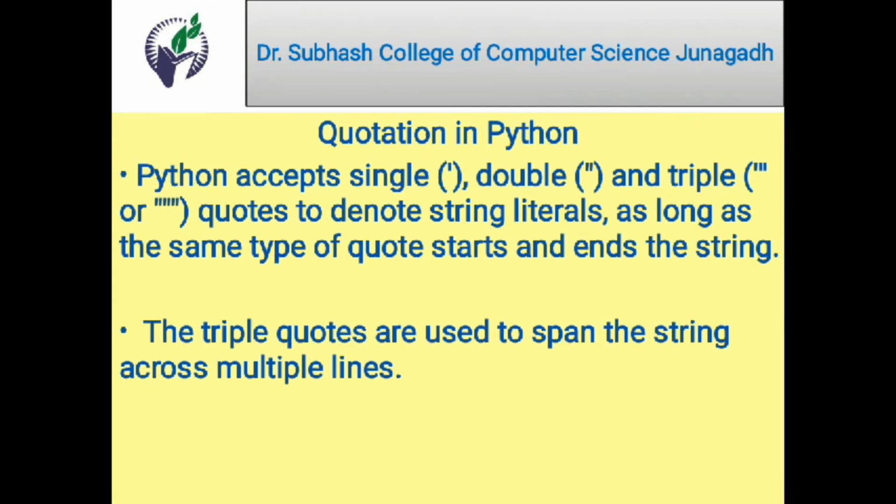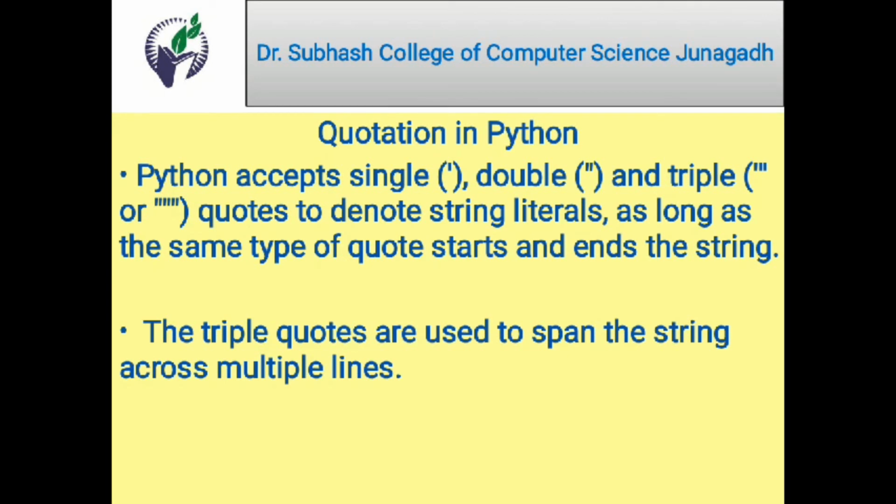Triple quotes are used to span the string across multiple lines. In the same way, if we want to represent paragraph-like statements, more than one statement, we can use triple quotes. Generally we can use either single quotes or double quotes, whatever we require, but triple quotes are used for statements residing in more than one line.